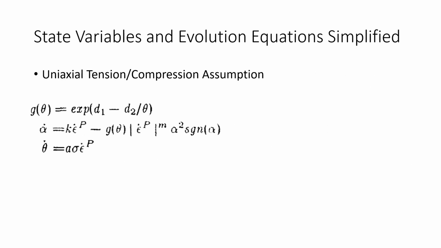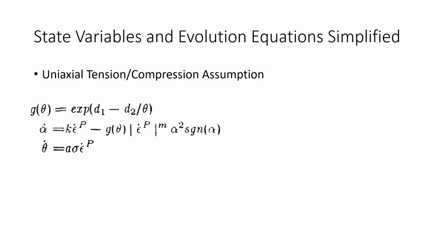And these are the two evolution equations for alpha and temperature when only considering uniaxial tension or compression. This works really well for the setup we've already developed in class because, first of all, the expressions are shorter and they are also easier to translate into the terminology that we've been using. But also many of the homework assignments we've had so far use isochoric boundary conditions where the material is tensioned in one direction and pulled in half the speed from the other two directions. So we're going to be using the same boundary conditions here.